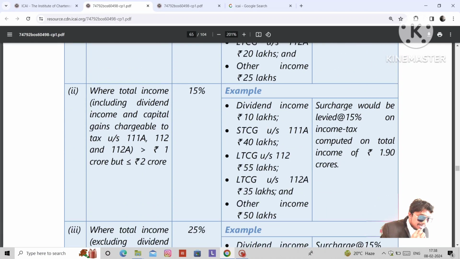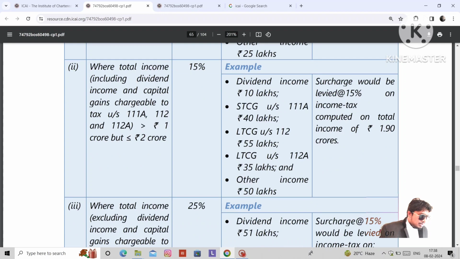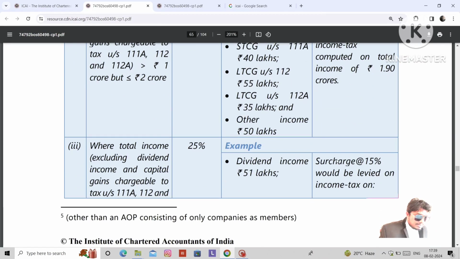Next, where the total income, including dividend income and the capital gains chargeable to tax under section 111A, 112 and 112A, is greater than 1 crore but less than 2 crores, what is the surcharge? 15% is the surcharge rate. What are the incomes? Dividend income, short-term capital gain under section 111A, long-term capital gain under section 112, long-term capital gain under section 112A, and other income. The surcharge is 15% of the income tax. Now then, where the total income excluding, are you getting the point?